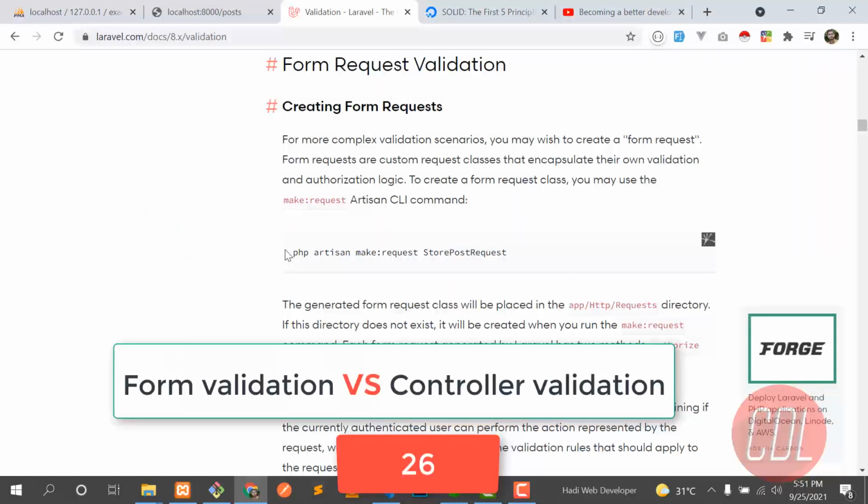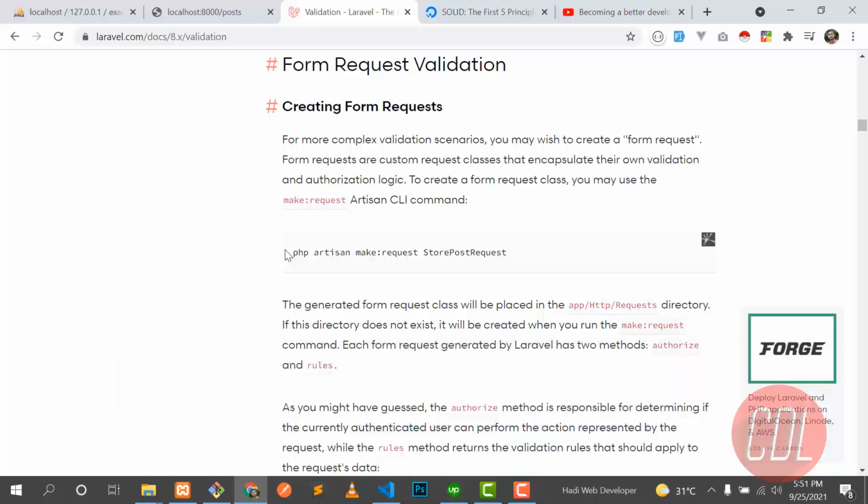Hello everyone, welcome back. In the previous two videos I explained how we can validate the user data. The first one is from the controller and the other one is from creating a new request. So what is the difference between creating from the new request and validating from the controller?